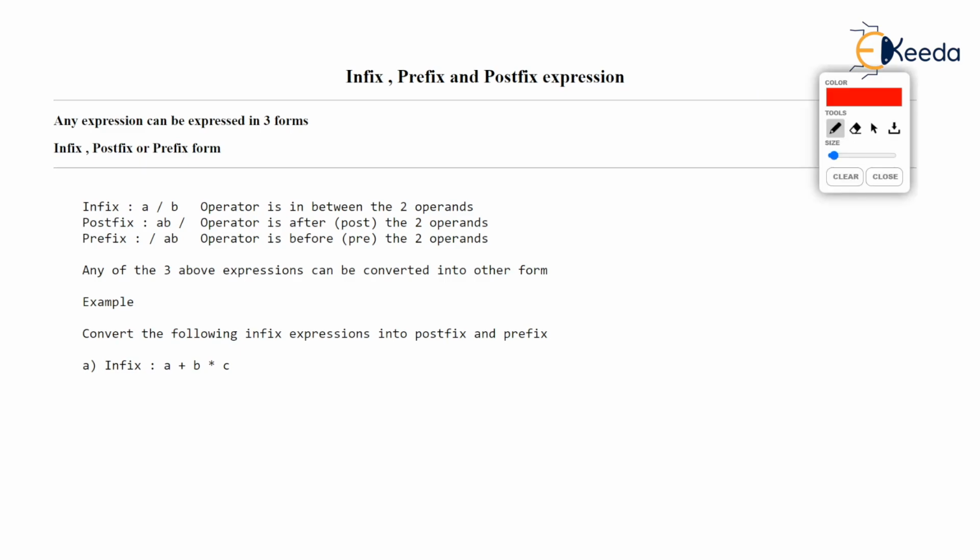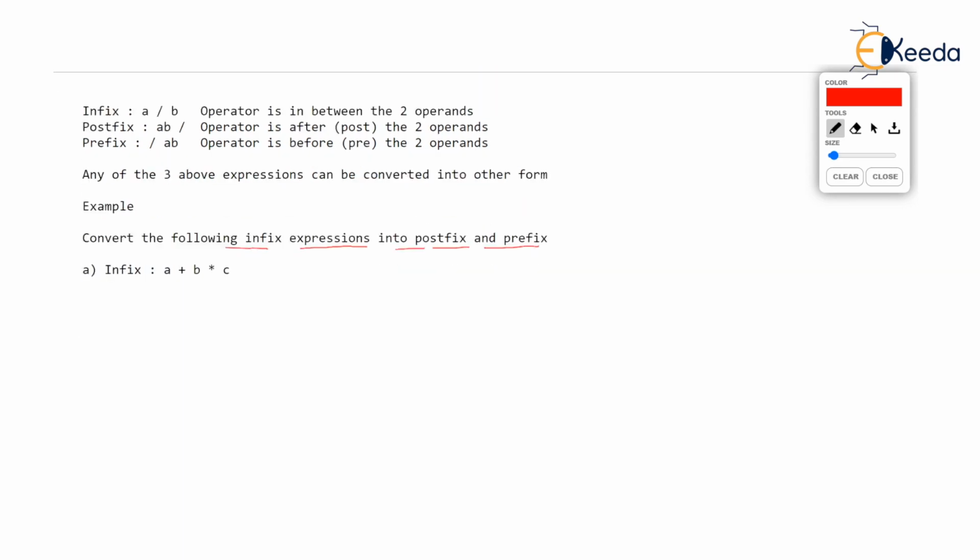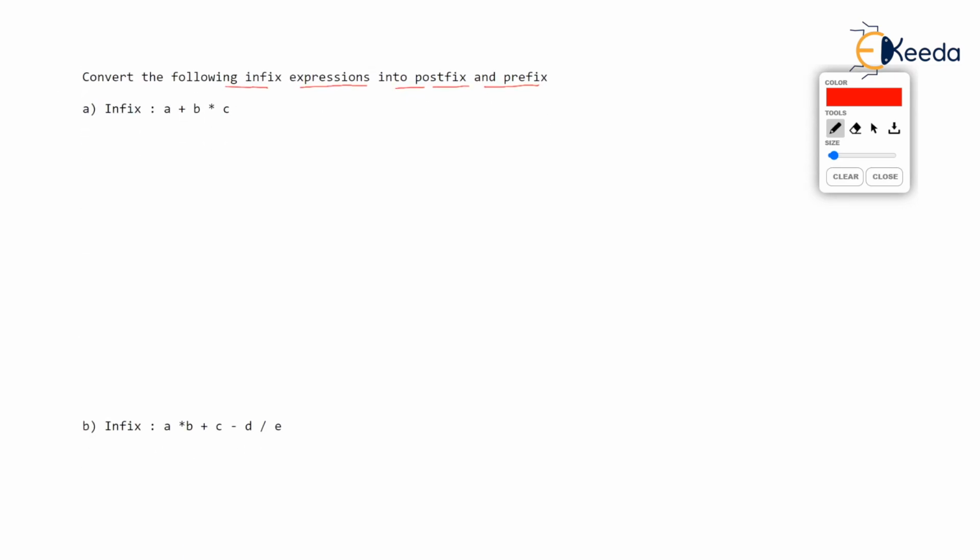We are given some infix expressions and we would like to convert them into postfix and prefix. So just go through this methodology, how to convert any infix expression to postfix first of all. Let's take this infix expression, a plus b into c. We want the postfix equivalent of this.